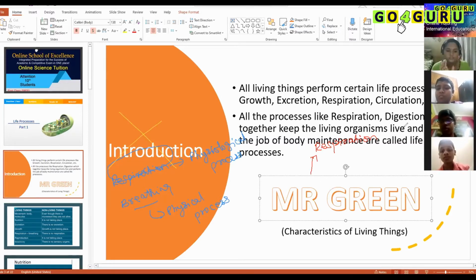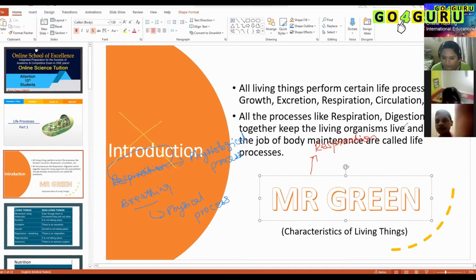That physical process is called breathing. But respiration is a physiological process where, with the oxygen that we take in, our body cells convert the nutrients into energy. The process by which nutrients are converted to energy with the help of oxygen is called respiration. Am I clear?